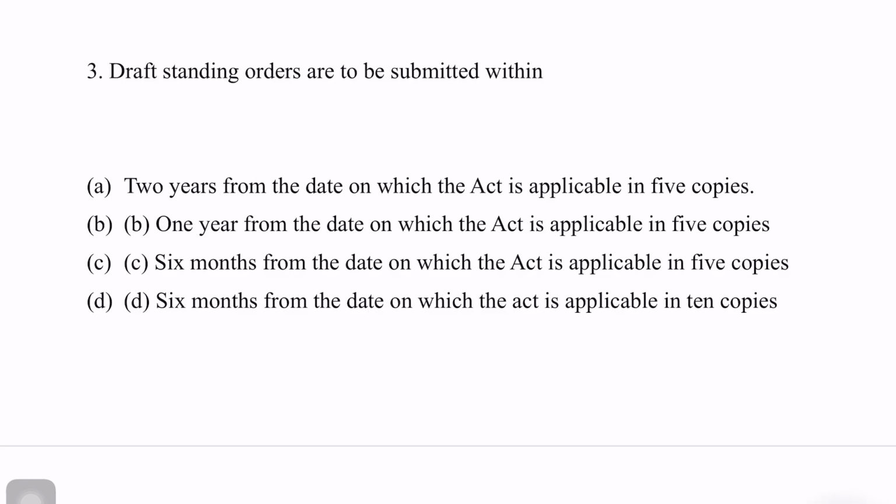Drafting the standing orders are to be submitted within. Again, the answer would be C. 6 months from the date on which the act is applicable. For 5 copies they have to be submitted.